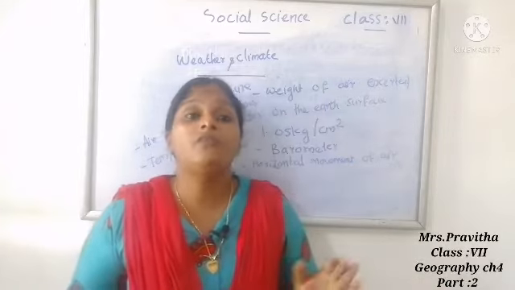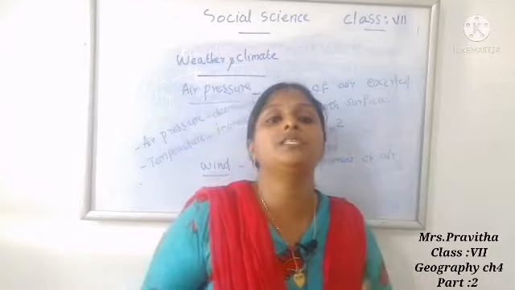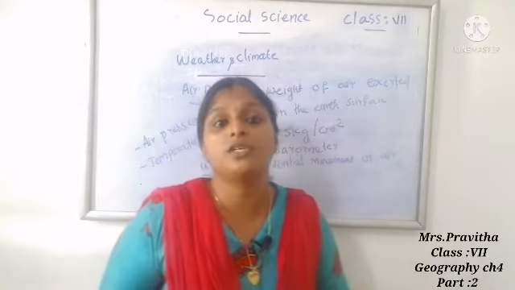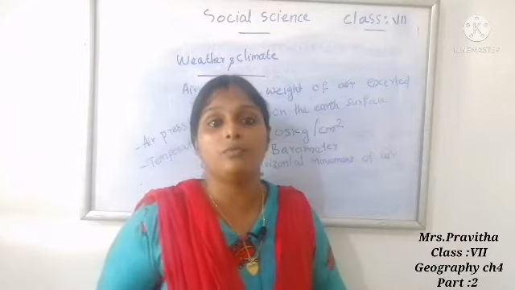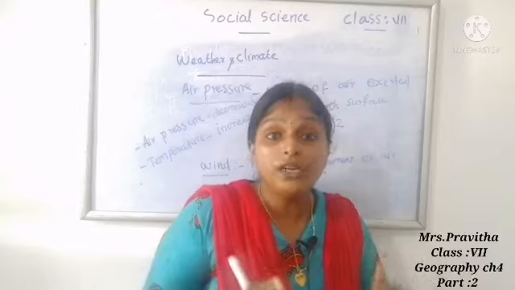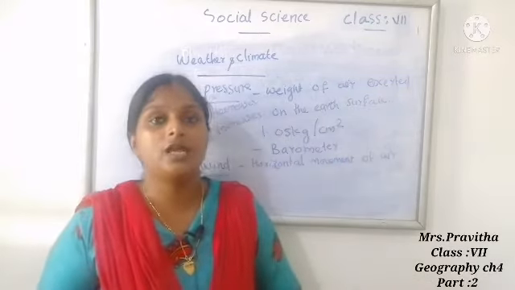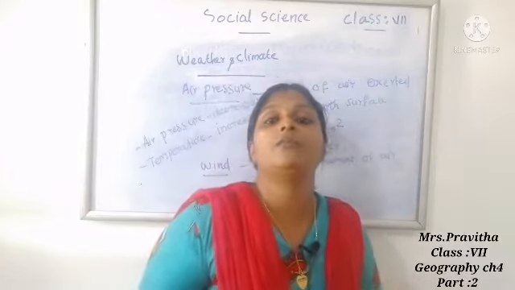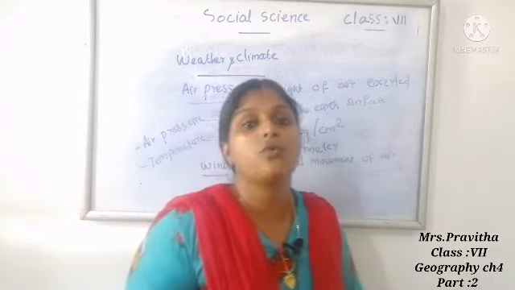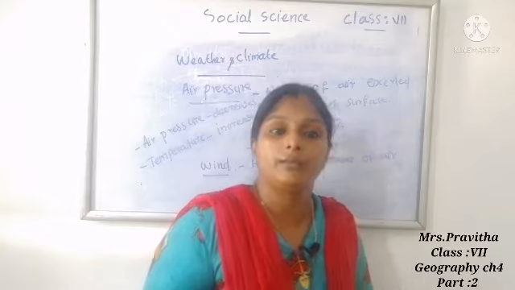Wind vane. And wind speed is measured with an anemometer, the device used for measuring wind speed. Wind direction, wind vane, and speed of wind, anemometer. The most common type of anemometer is the cup anemometer.